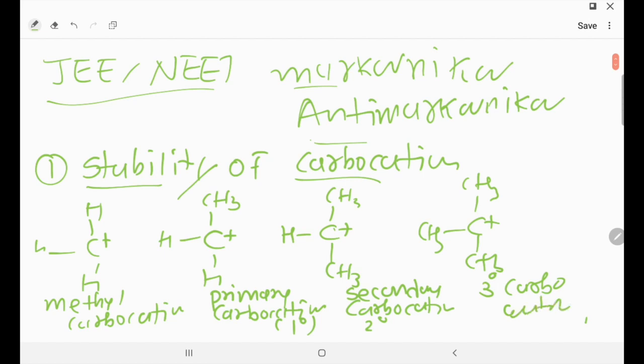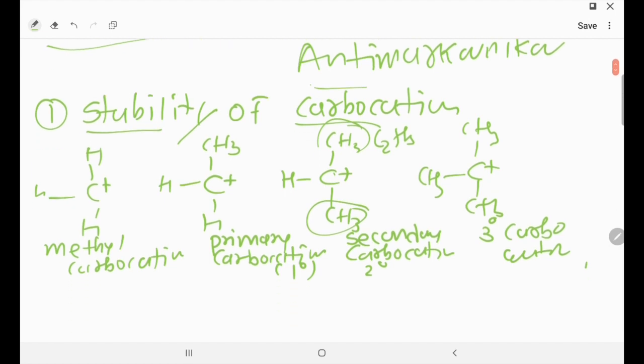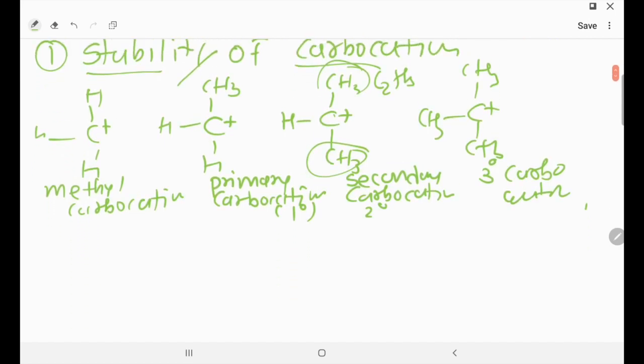Dear students, one thing that you have to remember: every time it's not necessary to have a CH3 group only. Clear? There could be a C2H5 group, there could be a C3H7 group, there could be any alkyl group. So here it's a carbocation. Now what about the stability order? As we know, a 3 degree carbocation is the most stable, then 2 degree, then 1 degree, then methyl carbocation.